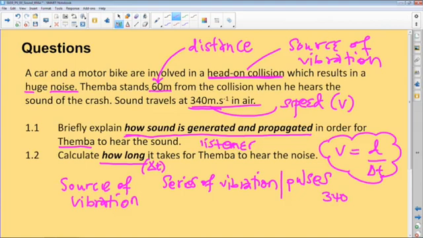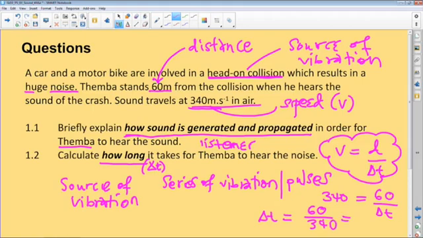It means our distance must be in meters, and our time will also be in seconds, because it's in meters per second. Then our distance in this case is 60 meters, divided by time, right? So if we isolate the time, we multiply both sides by time, so we'll get delta t equals 60 divided by 340, right?